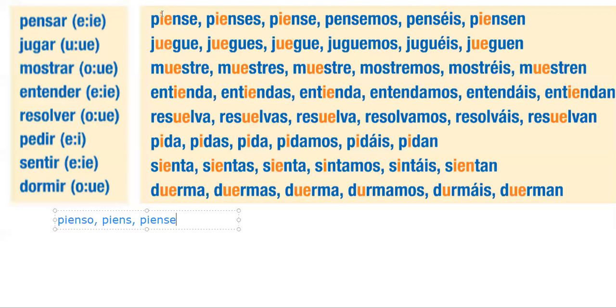So if you're following along on my cursor, you also would have noticed the same thing happens in the subjunctive. When we do our stem change, you see it happens here in the yo, it happens here in the tu, it happens here in the el, usted, and it happens here in the ellos, ellas, and ustedes. But it doesn't happen on the E of the nosotros, nor the E of the vosotros. So just like we do in the present tense, we have a stem changing verb in the boot only.